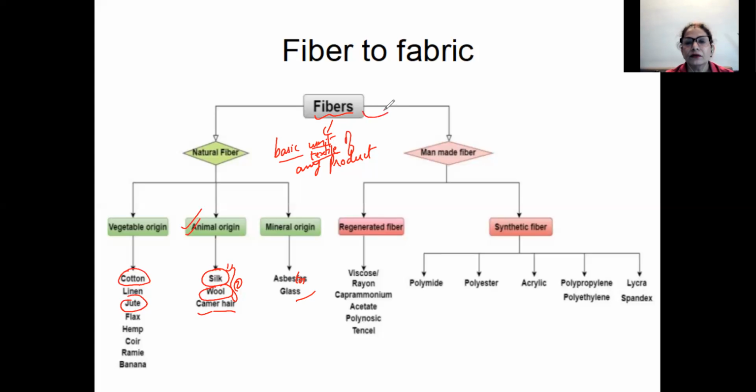From the fiber, we get what is it? Yarn. And from the yarn, it goes into fabric. And from the fabric, we get our lovely clothes which we wear. Yes, we buy the fabric or we get them, ready-made fabric, which is already stitched into clothes. And we all love to wear lovely clothes. Yes, so this is how it goes to fabric. Now, in this fiber category, we are going to see what are the fibers obtained from the animals.